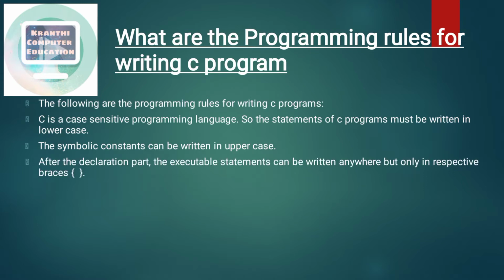After the declaration part, the executable statements can be written anywhere but only within the respective braces. See these two symbols, opening brace and closing brace. Here we have to observe the declaration part and executable statements. In the structure of a C program, we have the main function section. In the main function section, there are two parts. One is the declaration part, one is the executable part.